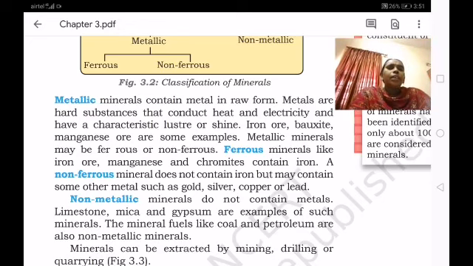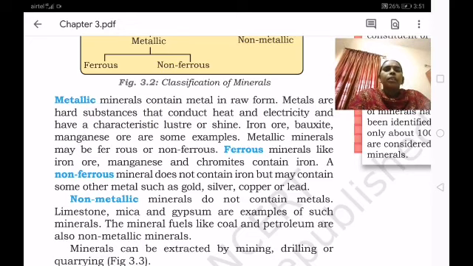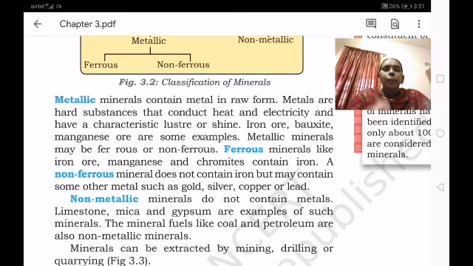And yesterday I explained what we mean by a mineral, and I said there are different types of minerals. So today let us learn about the different types of minerals. Minerals are divided into two types, metallic minerals and non-metallic minerals. The metallic minerals are divided into ferrous and non-ferrous minerals. So let us learn about the metallic minerals.